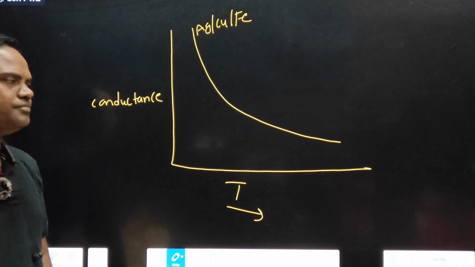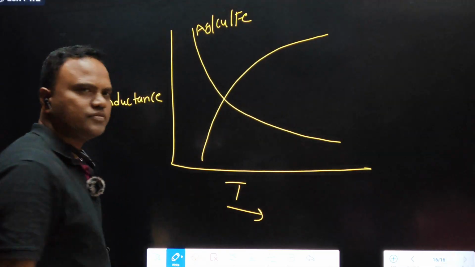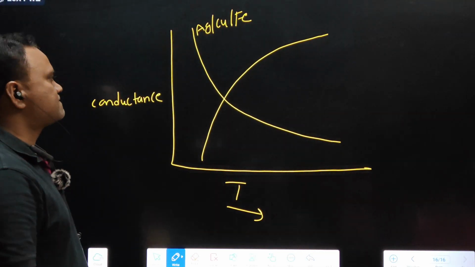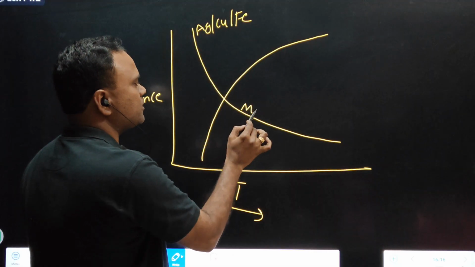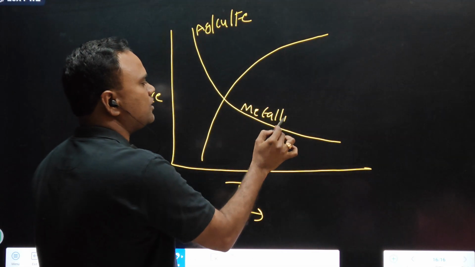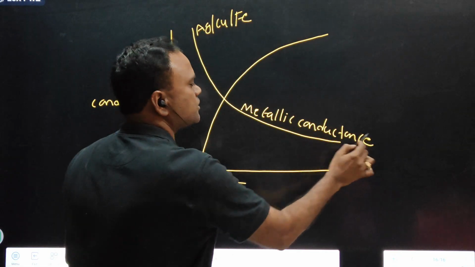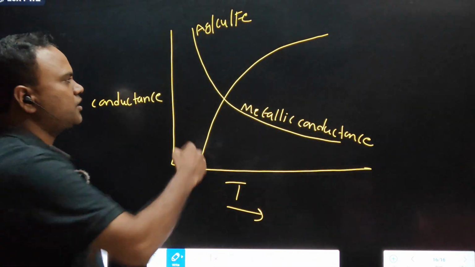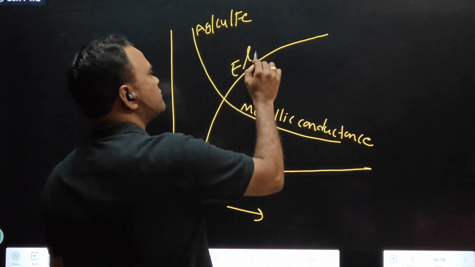Conductance. For example, this graph is for, see, conductance, a generalization. This is metallic conductance. Metallic conductance decreases due to increase in the resistance. And this line, which conductance? Electrolytic conductance.